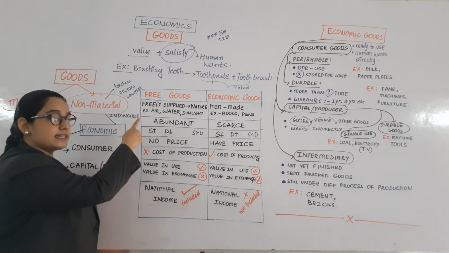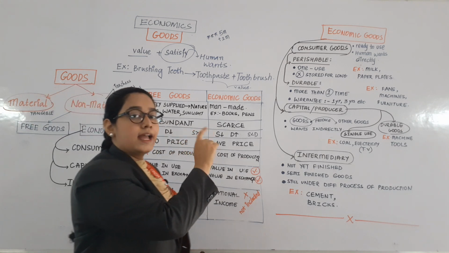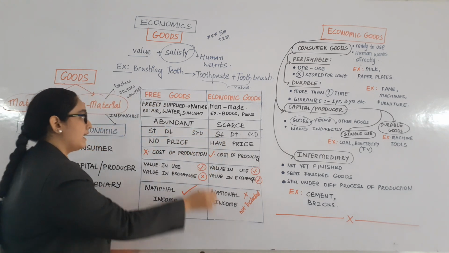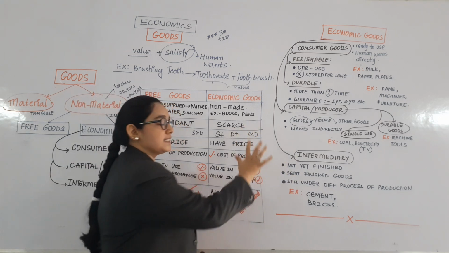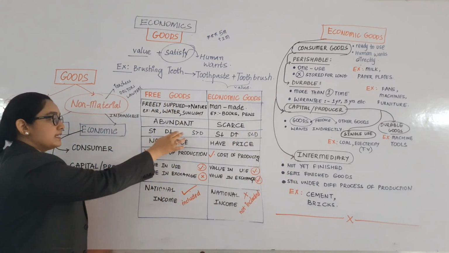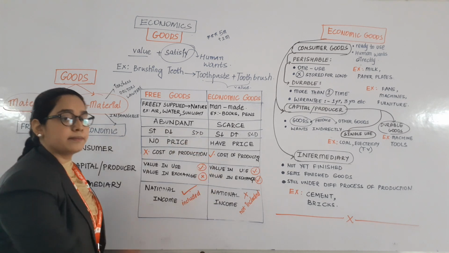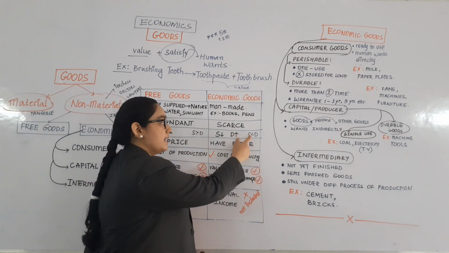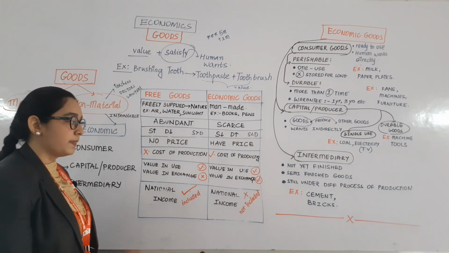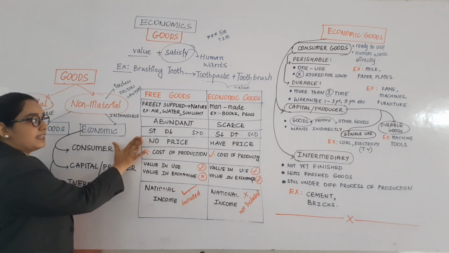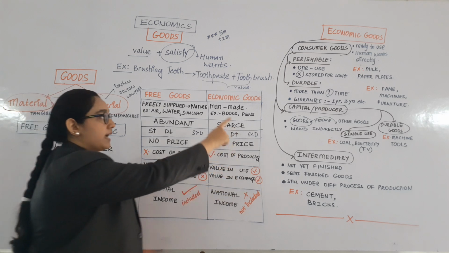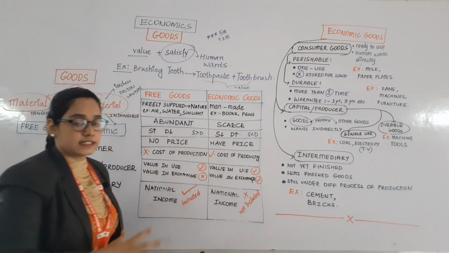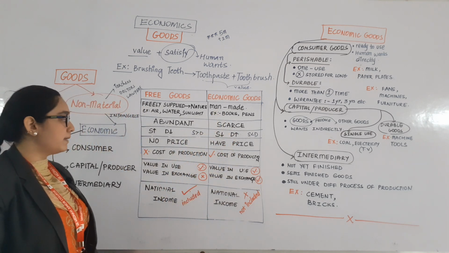The first is: free goods are freely supplied by nature, whereas economic goods are handmade goods. Then free goods are abundant in nature and economic goods are scarce. Then for free goods the supply is always more than demand, for economic goods the supply is always less than demand. The fourth point, free goods don't have any price. Economic goods have a price.